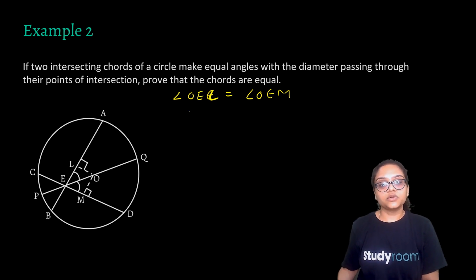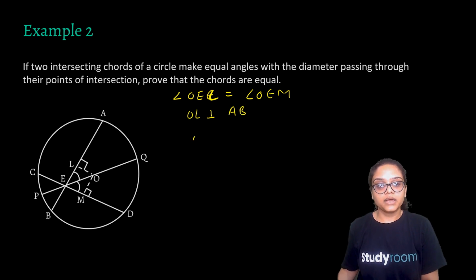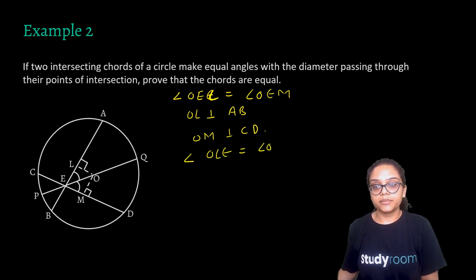Okay, also we know that OL is perpendicular to AB and OM is perpendicular to CD. Okay, so which means that angle OLE is equal to angle OME, equal to 90 degrees. And we also have OE as a common side.